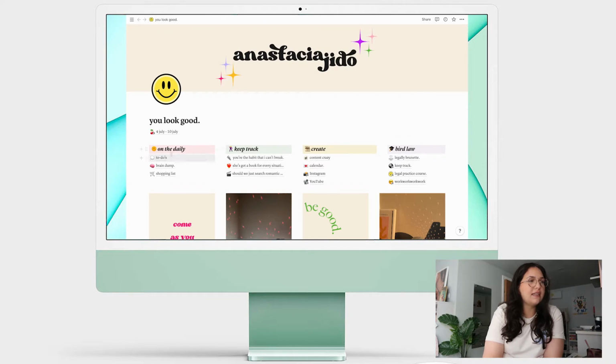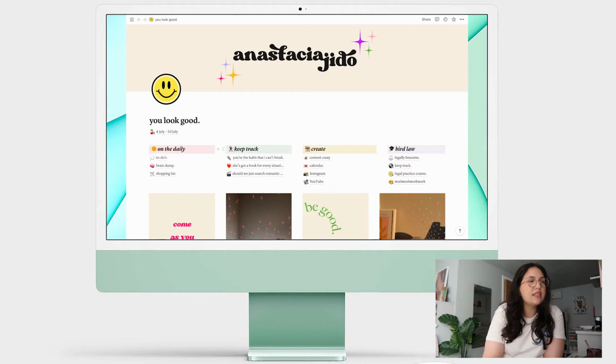So I have my daily section, which is to-do lists, brain dump, which I haven't used, and shopping list, which I also don't really use, which is interesting. These are things that I thought maybe I would use regularly, but I'm not finding myself going here that often.